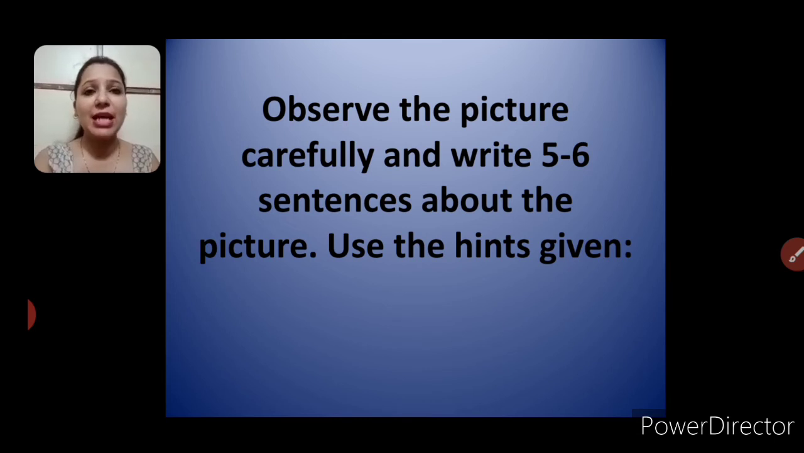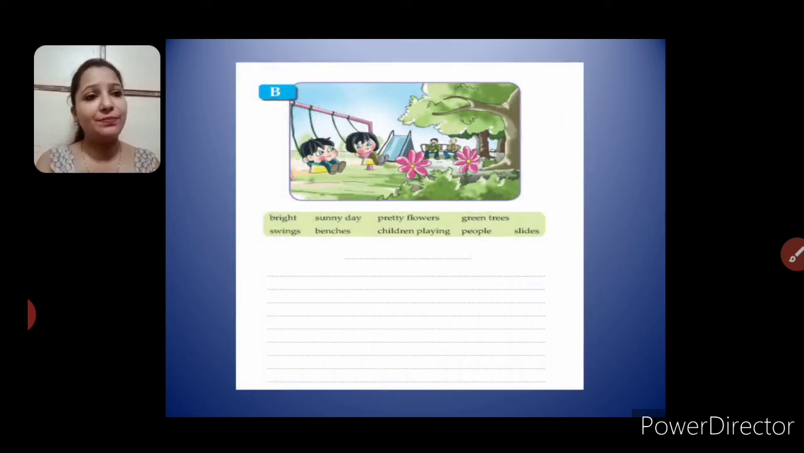Same is the thing with that only. You have to observe the picture. You will be getting a picture. You have to observe that and you have to answer on the basis of the picture given.